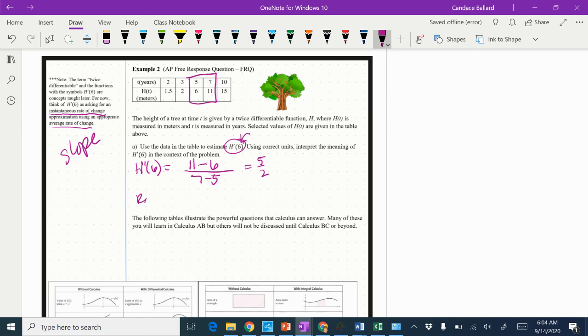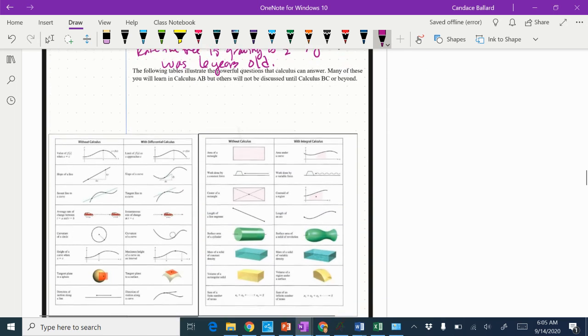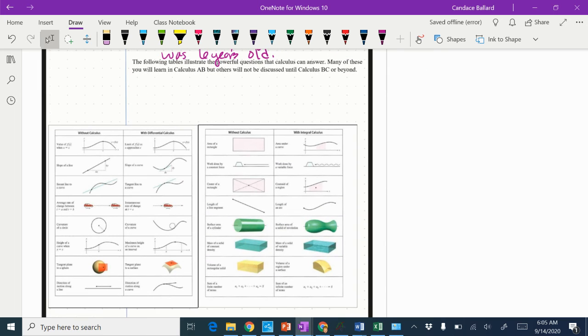So we would say the rate the tree is growing is 5 halves, and then we want to label it, and we do this divided by this, meters per year at the time it was 6 years old, because that's where we estimated at.